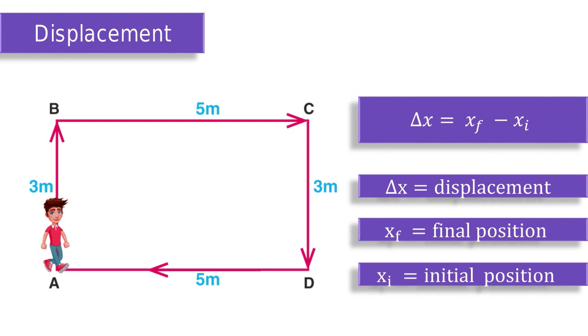What is displacement? Displacement is defined as the change in position of an object. It is a vector quantity and has direction and magnitude. For example, it is represented as an arrow that points from the starting position to the final position. Consider an object that moves from a position A to B. Then the object's position changes. The change in position of the object is known as displacement.